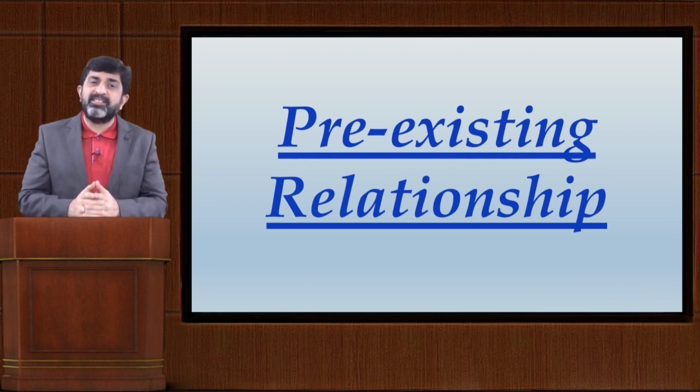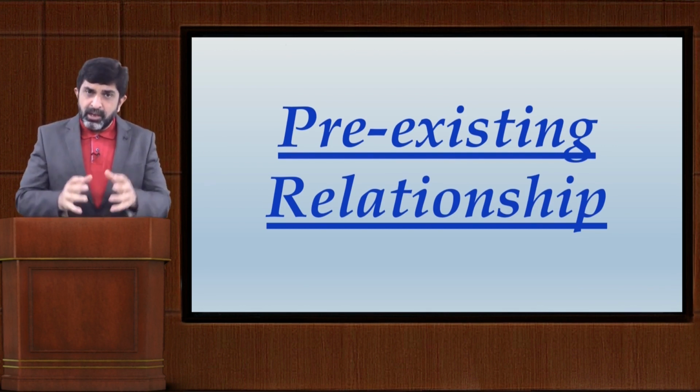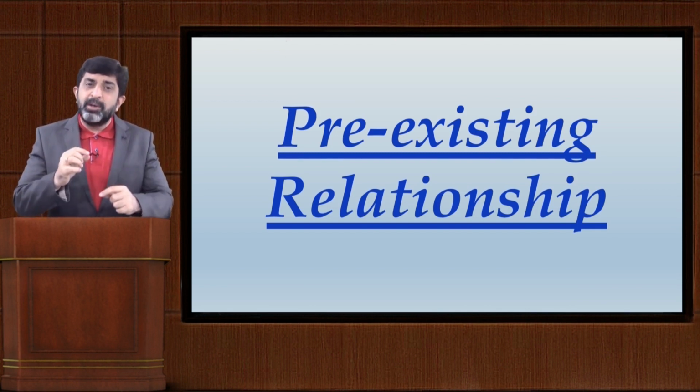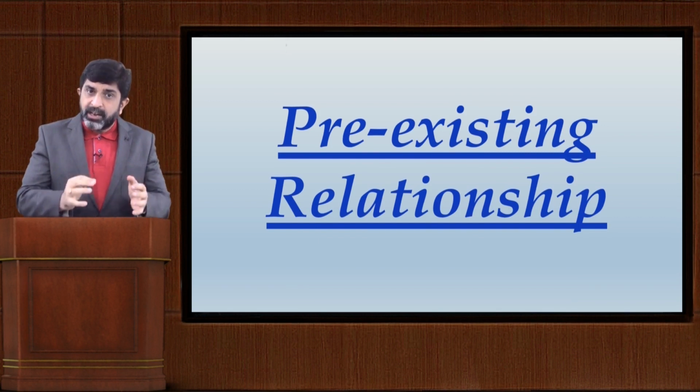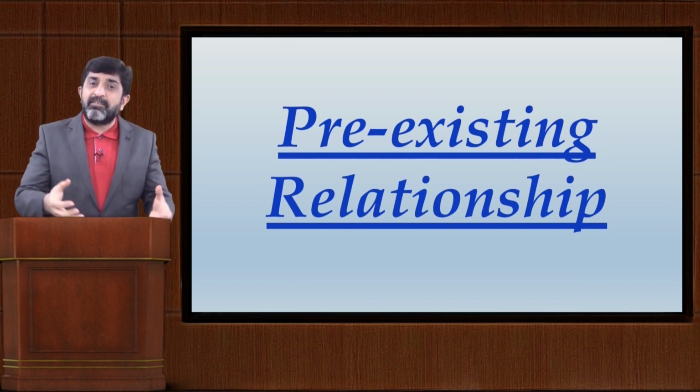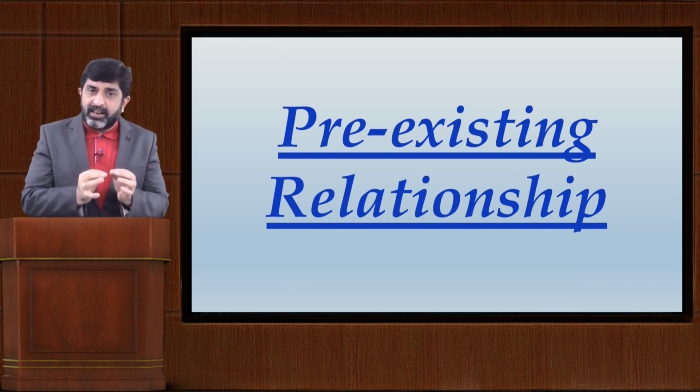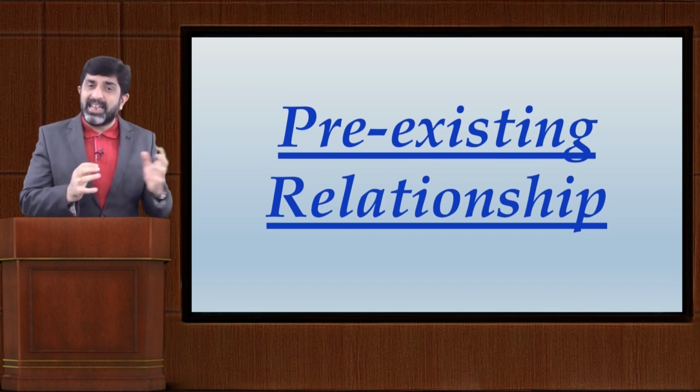This is what we call a pre-existing relationship. Now this pre-existing relationship is necessarily a contractual relationship, correct? Because debtors and creditors have emerged out of a contract of credit sale.